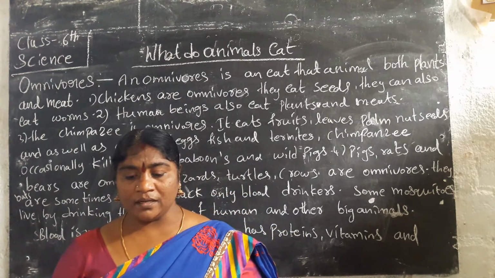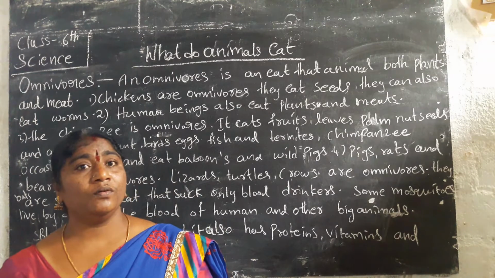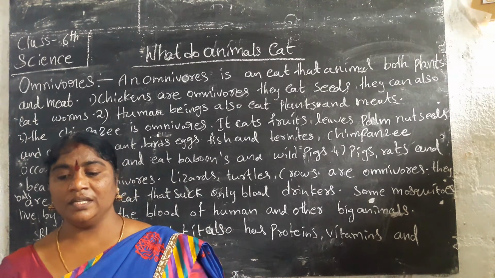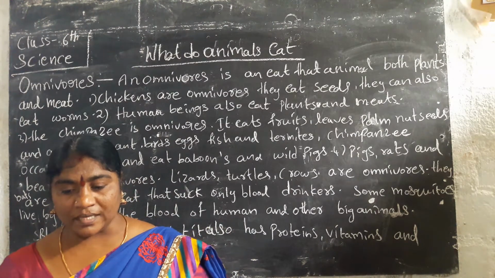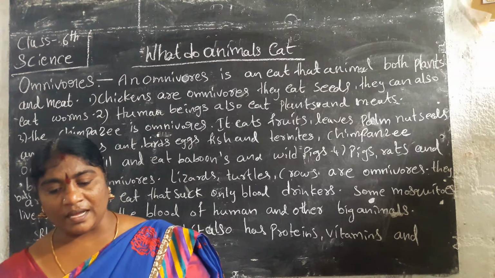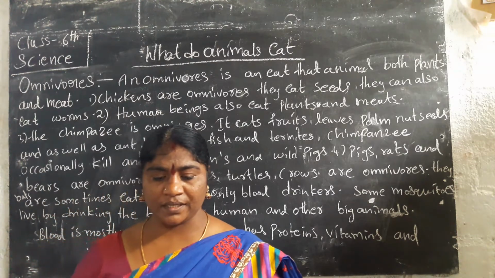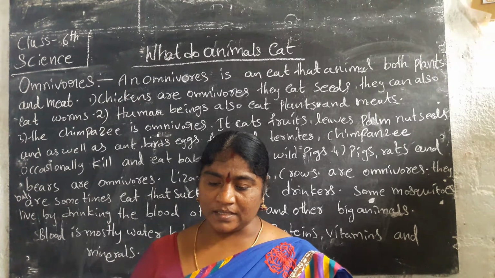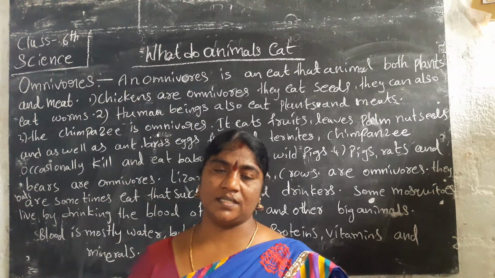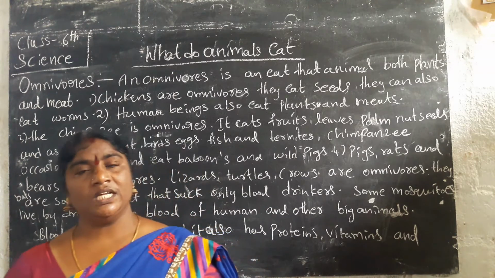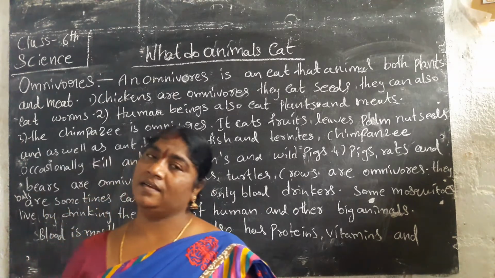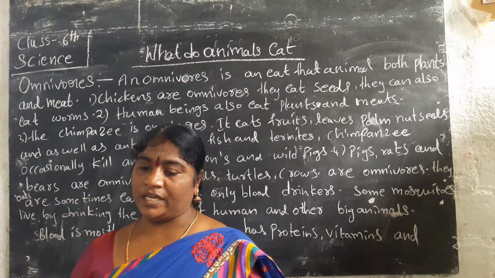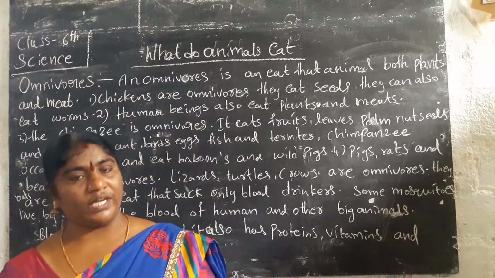Monkeys, lizards, turtles, crocodiles, mosquitoes.